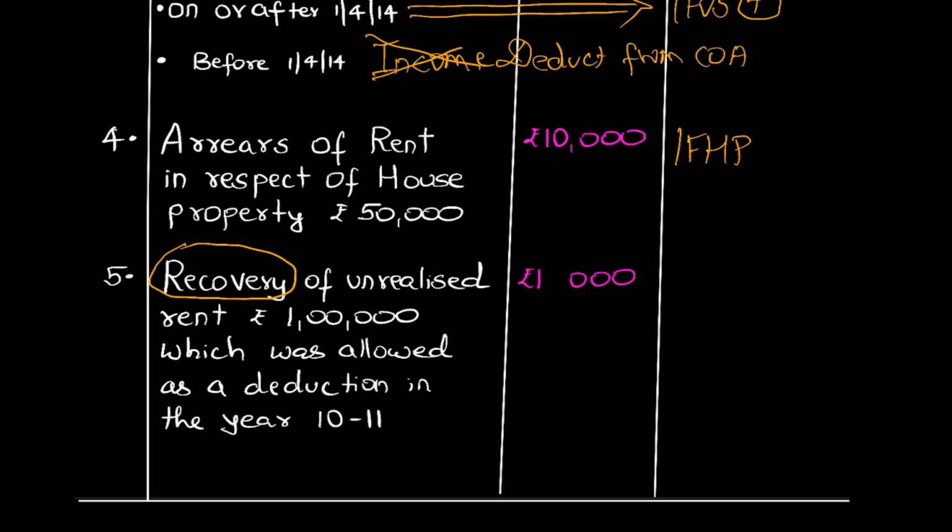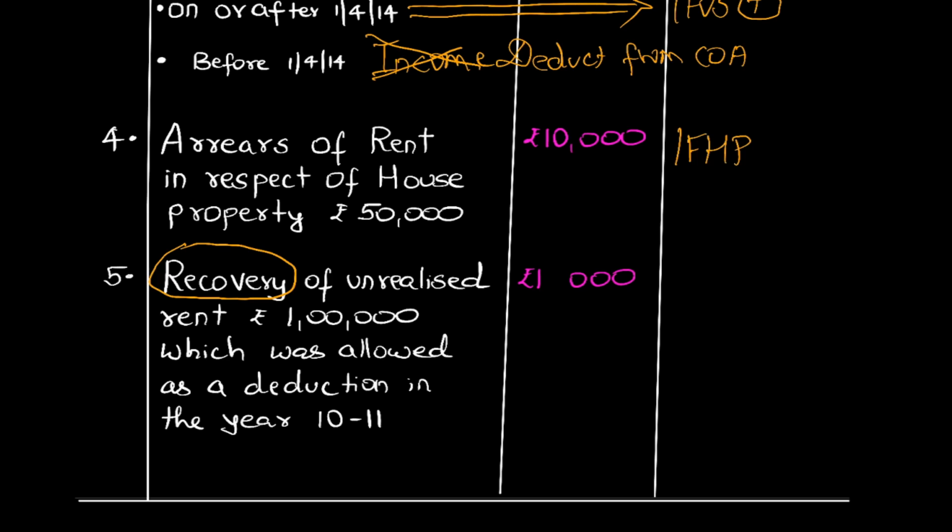Say for example, you are giving your examination for the previous year 1920. So in 1920, whether there was unrealized rent, or in 1920, whether there was recovery of unrealized rent. So you have to concentrate on the year in which you are giving your examination. If you are giving for 1920, you have to concentrate on what is happening in 1920. Purposely they will give you, there was an unrealized rent for the year 10-11, 14-15, 13-14, doesn't matter, students. What is happening in your year, you have to concentrate.